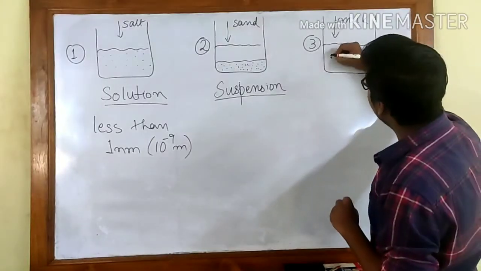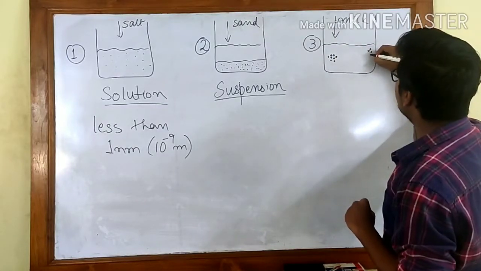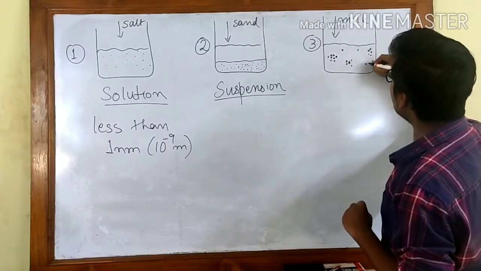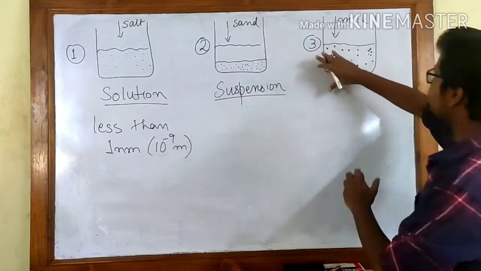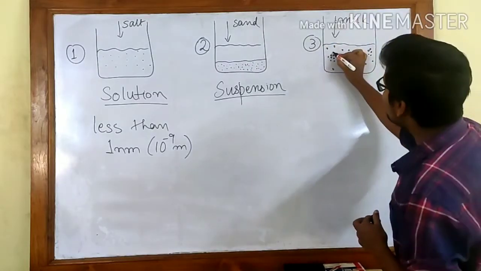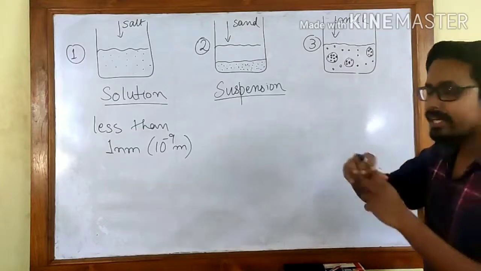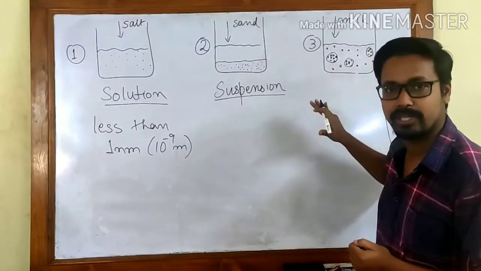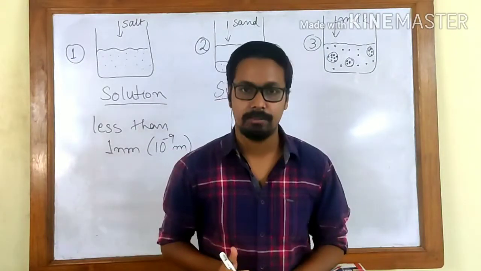For example, you will find some particles gathering around here, some gathering around here, some here. It will be present all over the solution, covering the whole solution, but you will find some particles coming together and staying in one spot. As a result, there is not uniform distribution, although they are covering the whole area.